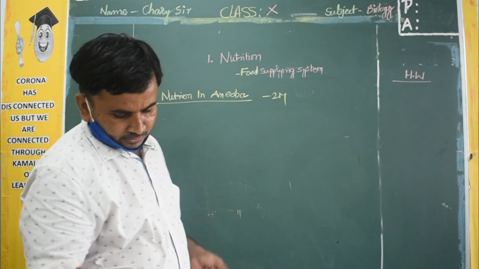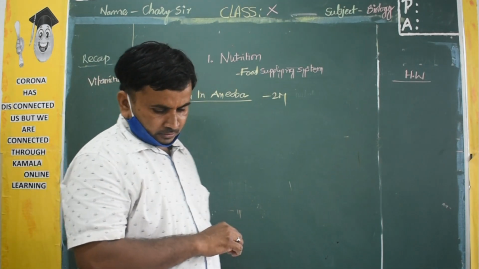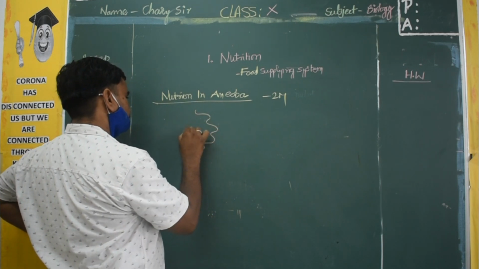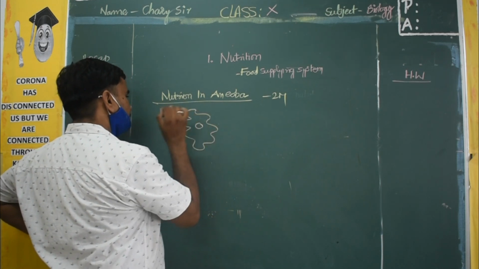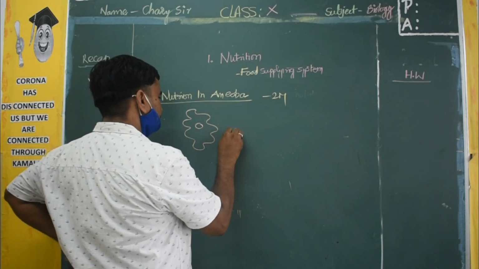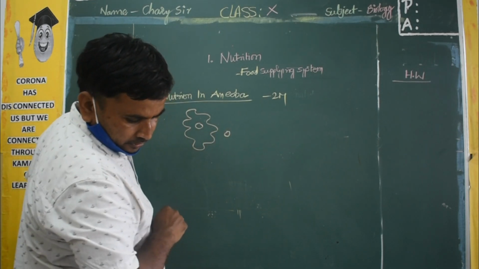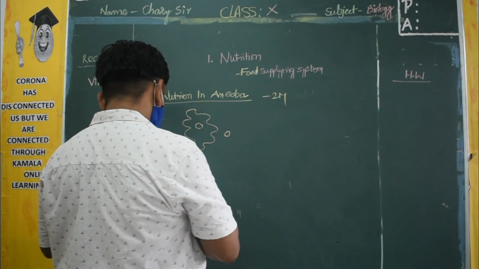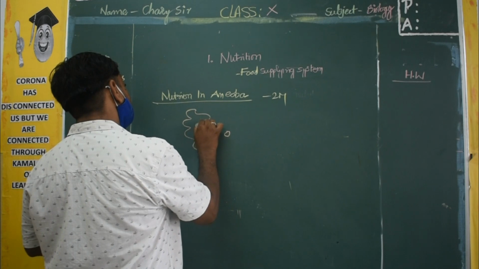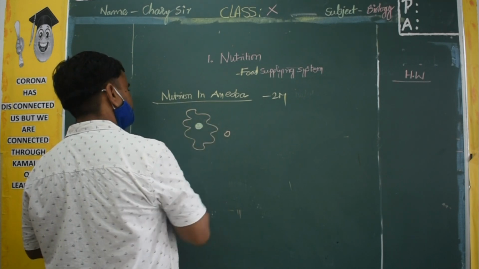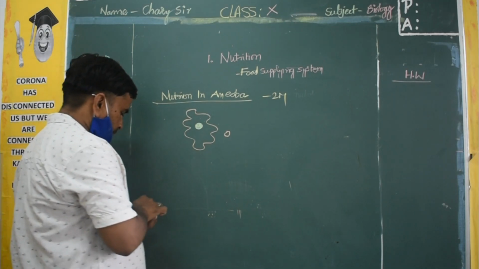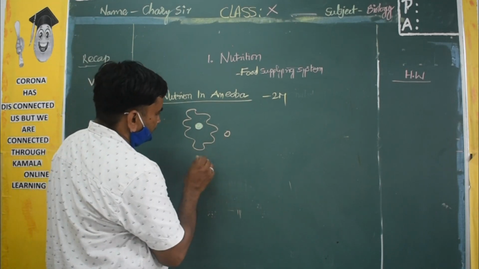See, I will draw the diagram. Just see, all of you. It is amoeba. Amoeba, nucleus. Okay. There is a particle outside. Next, if you see the amoeba, what happens, there is a particle there, na?